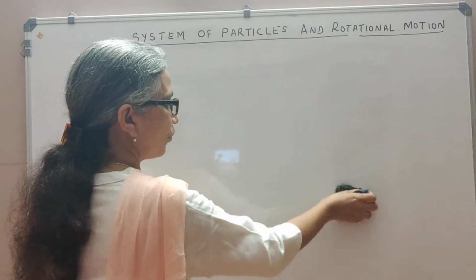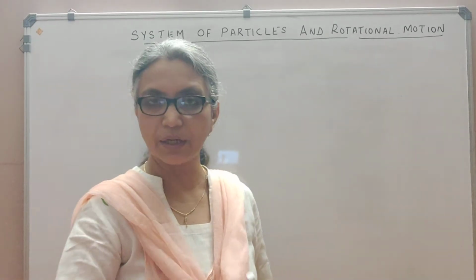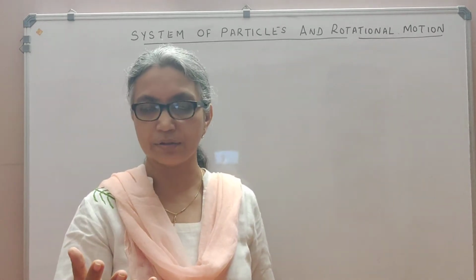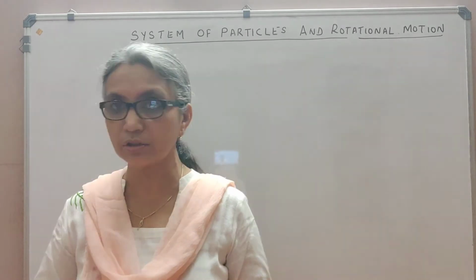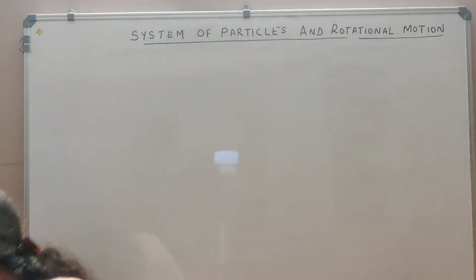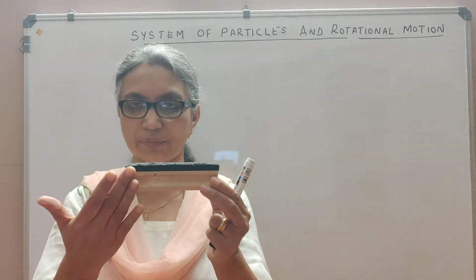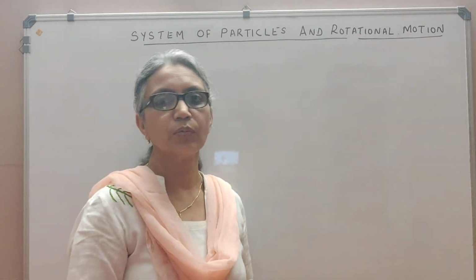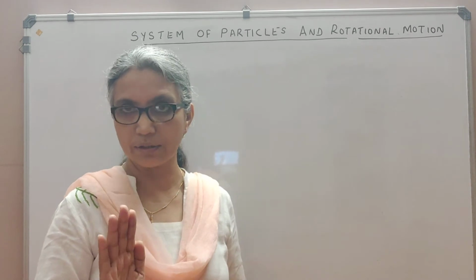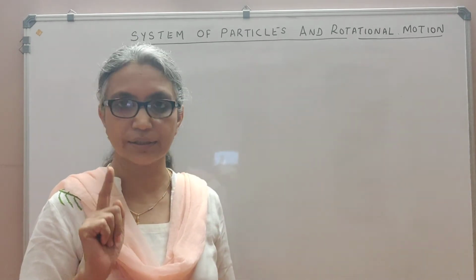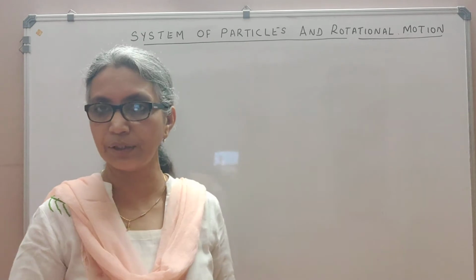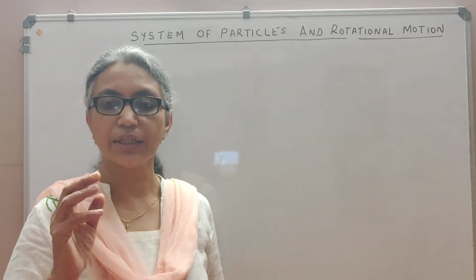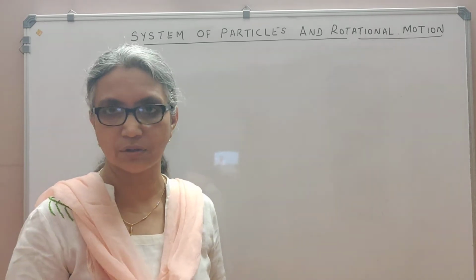So two things I hope you understood. One is the center of mass of a body is defined as that point of a system of particles. When I say a body, I'm talking about a continuous system of particles, like I told you here, or it could be a discrete system like the Earth and the Moon. Whenever you talk about a system of particles, the center of mass is defined as that point where the whole mass is said to be concentrated. Also, the motion of the body will be as if the net external force acts at the center of mass.